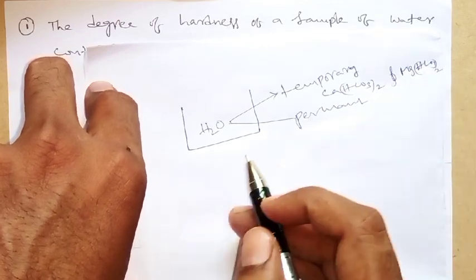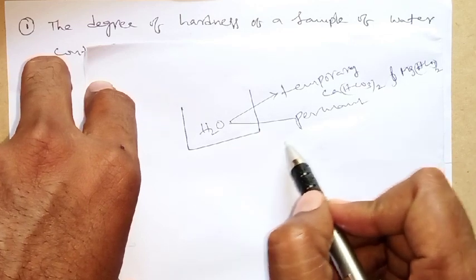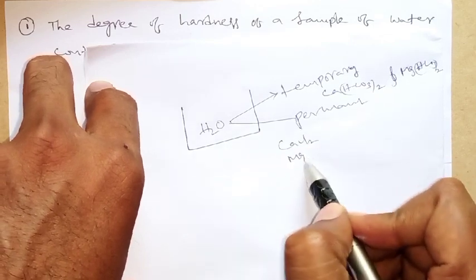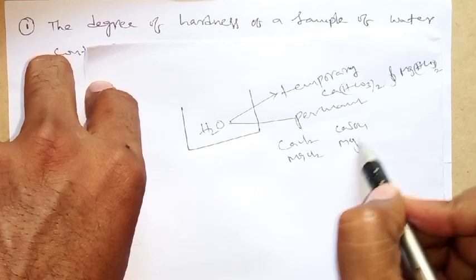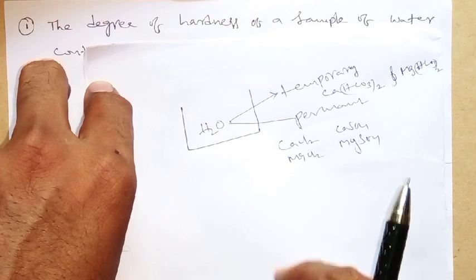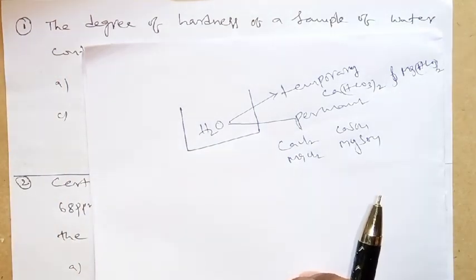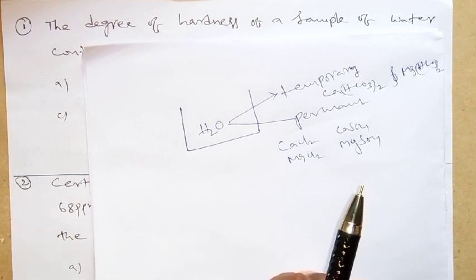Okay. Permanent hardness is due to calcium chloride, magnesium chloride, calcium sulfate, magnesium sulfate. Okay, calcium and magnesium bicarbonates cause temporary hardness. Calcium and magnesium chlorides and sulfates are the causes of permanent hardness.